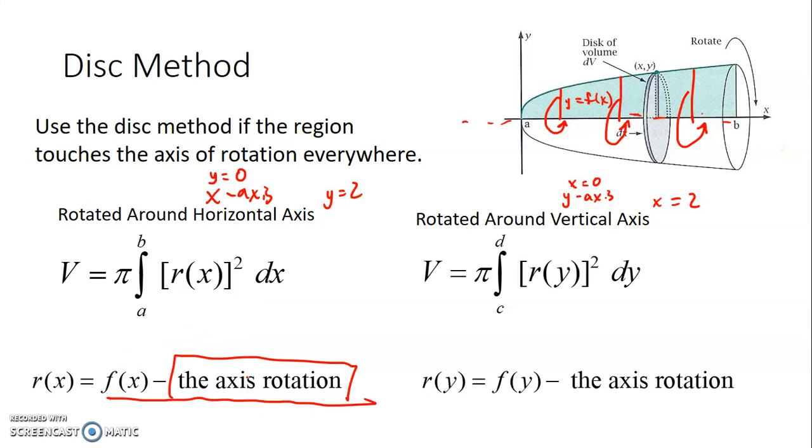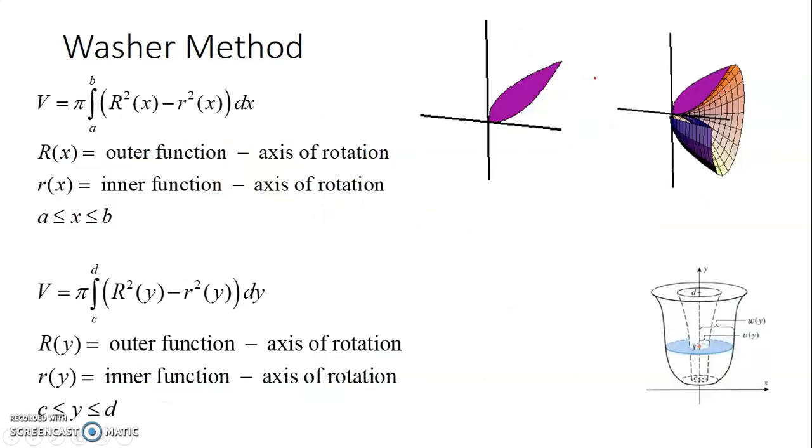It's the function minus the axis of rotation. If you're rotating around either the x-axis or the y-axis, this is going to end up being 0 and it won't affect anything. But you need to always be thinking about what is the axis of rotation. It should always be a function minus the axis of rotation. So again, use the disk method if your region touches the axis of rotation everywhere.